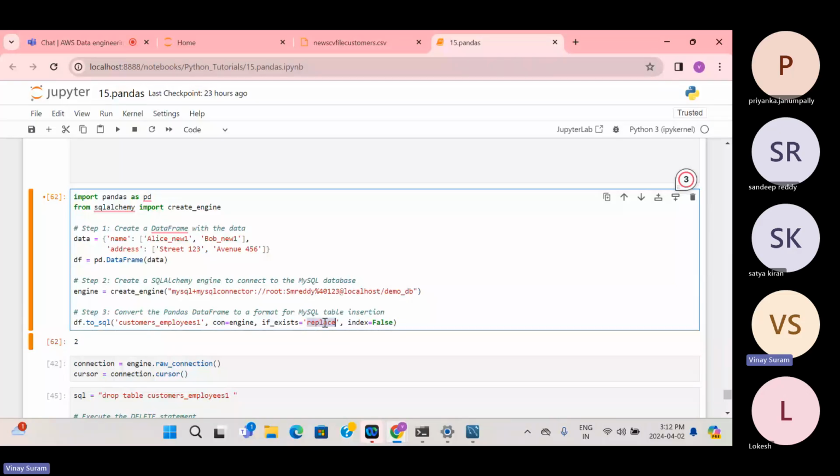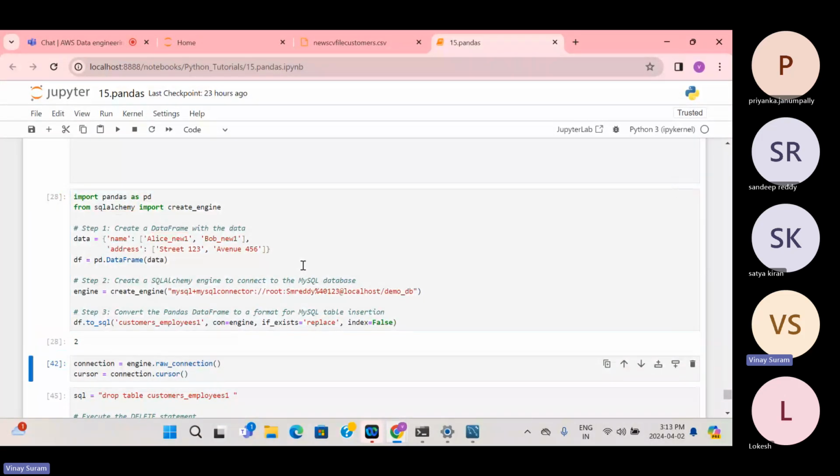There is a difference between append and replace, so you can go through that. Append means if there are 10 records in the SQL table, it will keep those and add whatever we got from DF. In case we have replace, it will delete that and then add that. So replace means replacing, append means adding up.